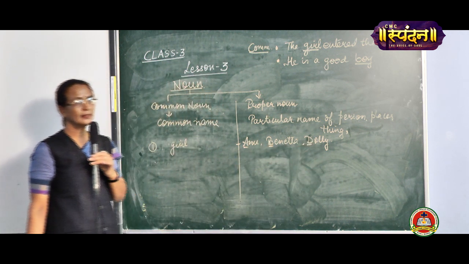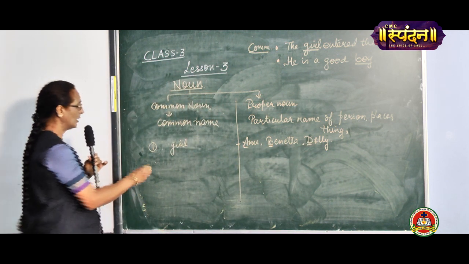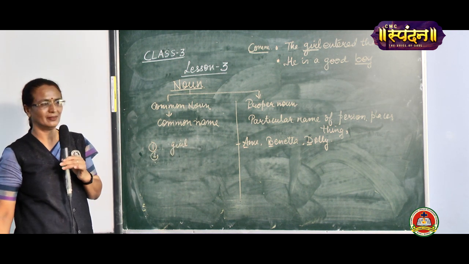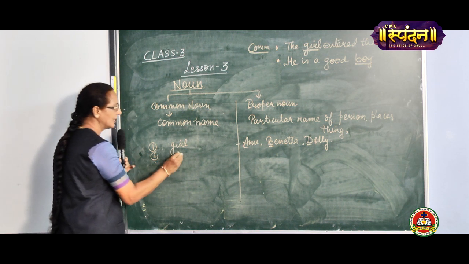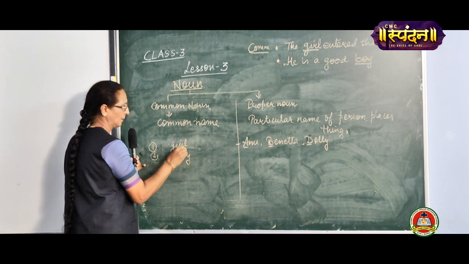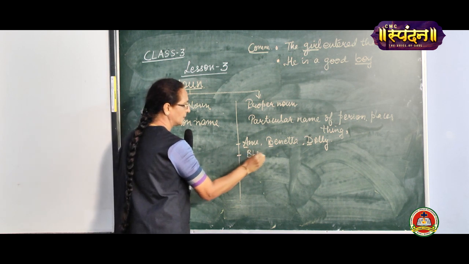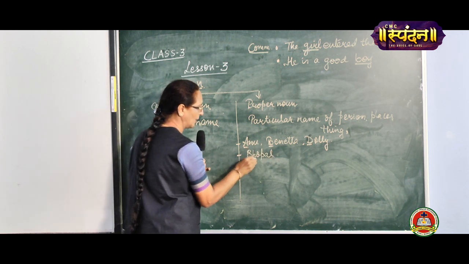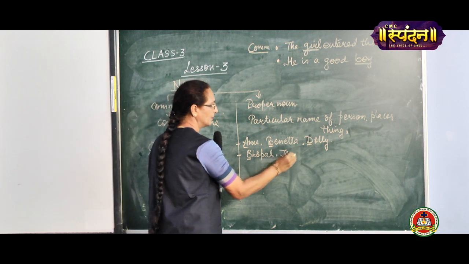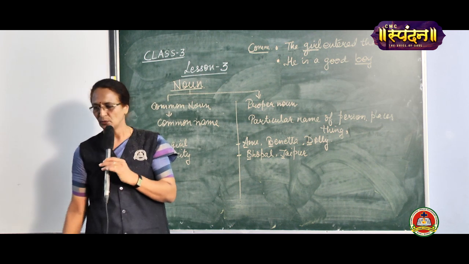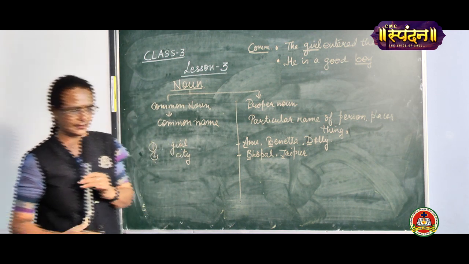In the same way, for a boy, write down the name in capital. If I'm talking about any city, you can take Bhopal, capital B, Jaipur. Again, they will begin with the capital letter.